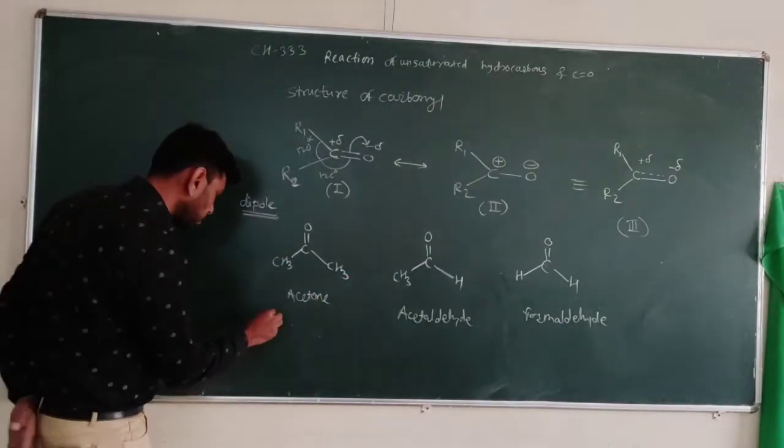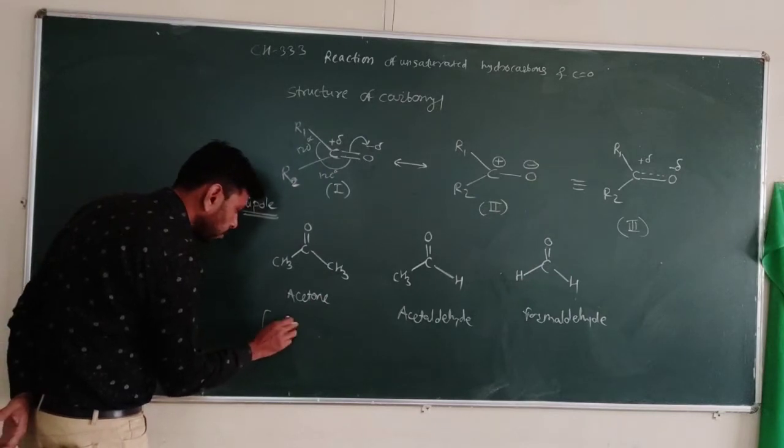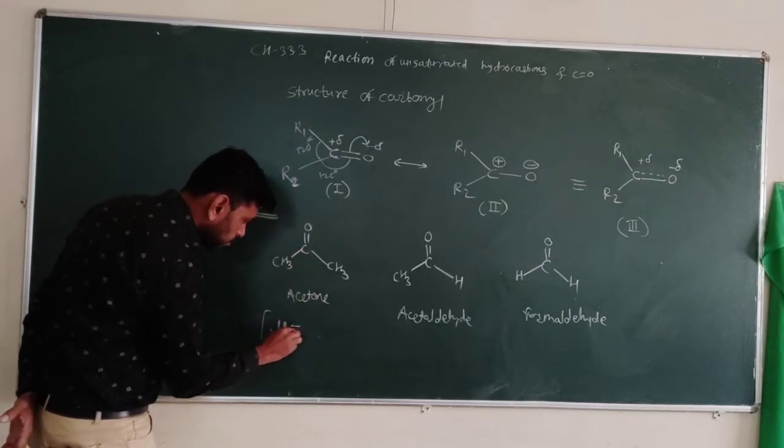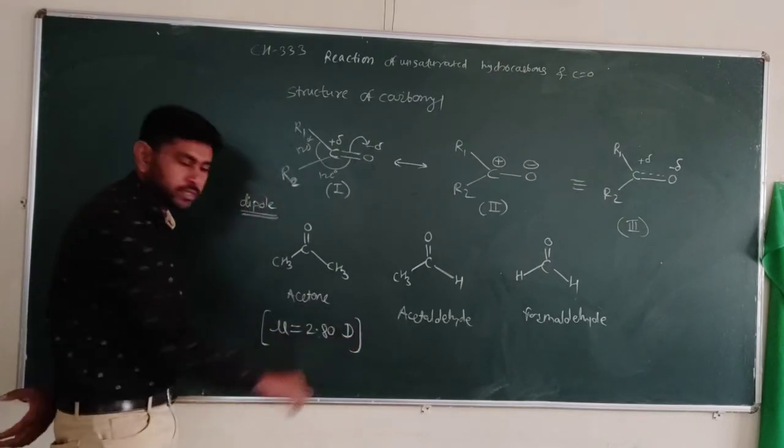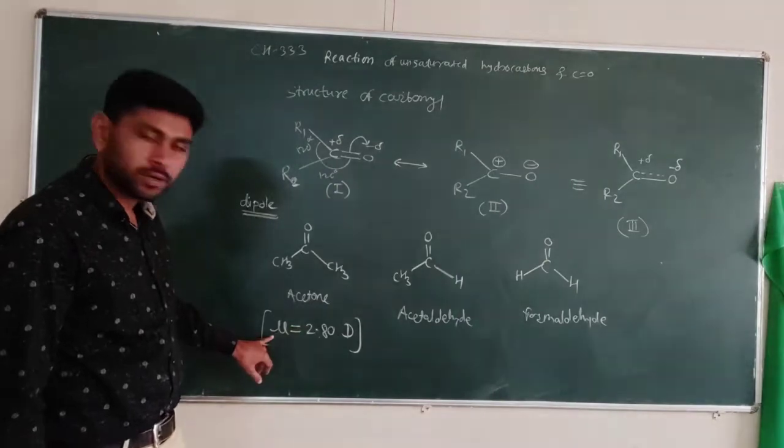Now, if you look at the structure of these 3 and measure the dipole moments for these 3 compounds, we observe that the dipole moment for acetone is 2.80 D. What is this D? D is a unit of dipole moment.